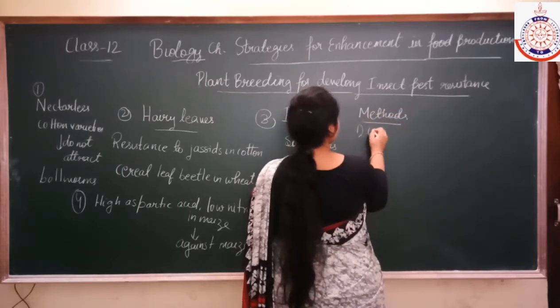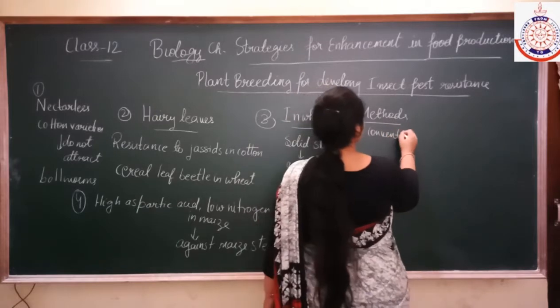First is the conventional plant breeding method.